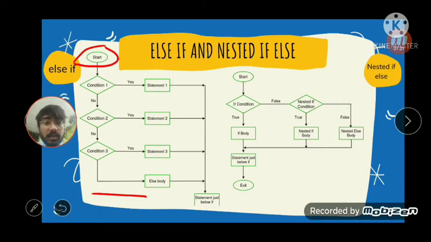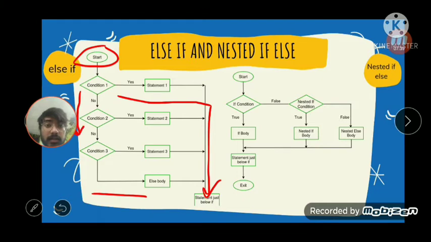If the condition is yes, statement 1 will be executed and directly we will be in the exit. Nothing below will be checked. If the first if statement is false, then it will check the else if statement. Here condition 2 will be checked, and if condition 2 is right, it will execute that statement and directly go to the exit.